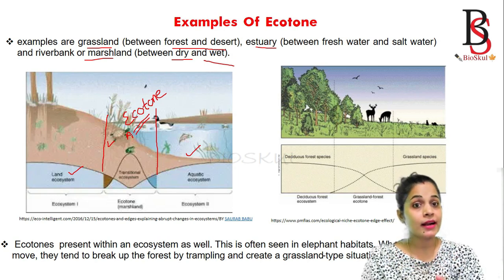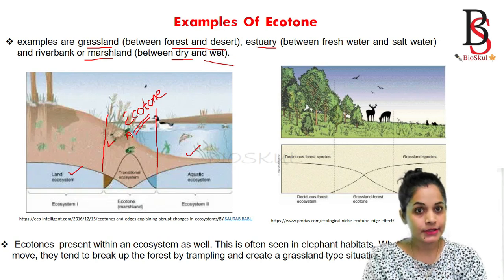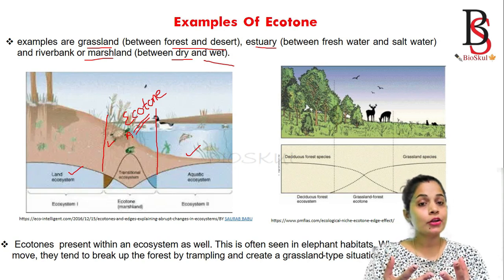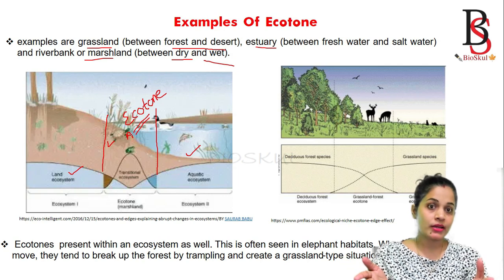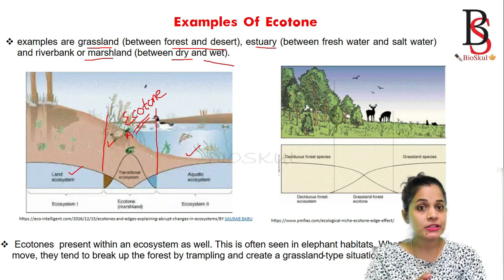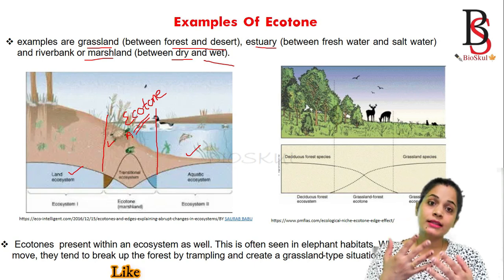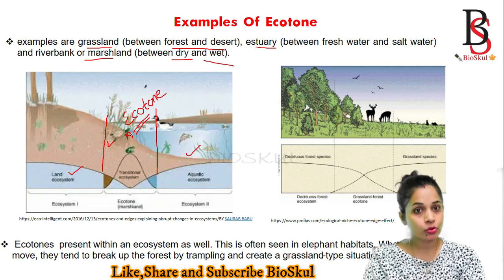That's why it attracts the attention of more environmental scientists. You can say that an ecotone is an indicator of global change. If there is any change in the environment, it will directly impact the species present in the ecotone region, and those species act as a barometer of global change.